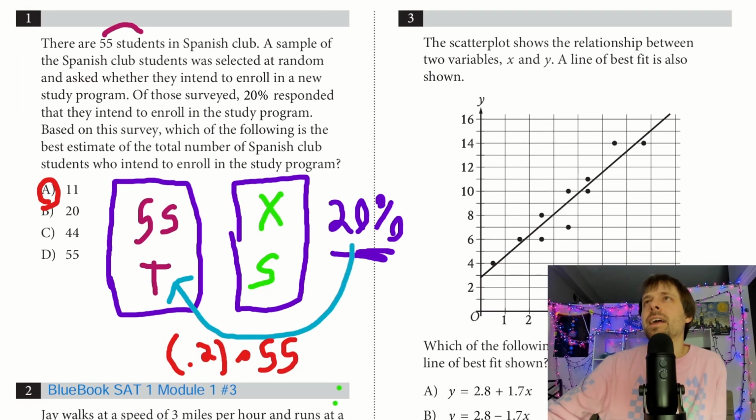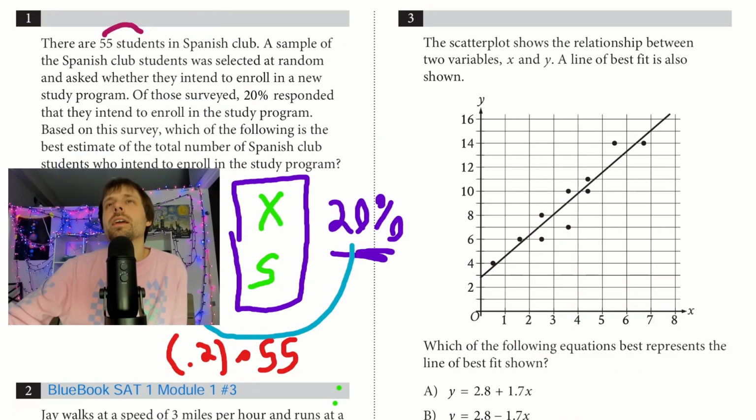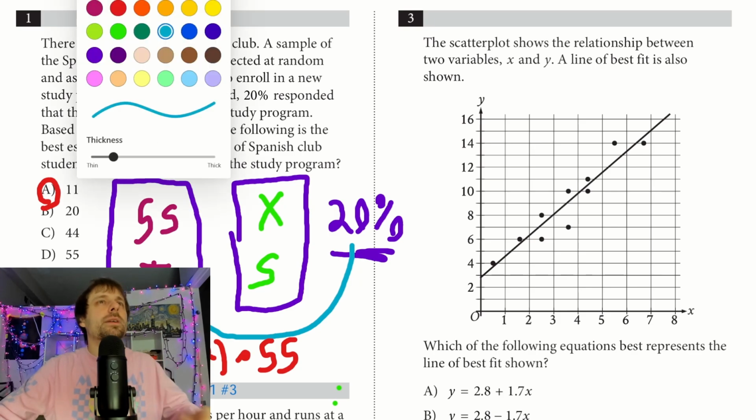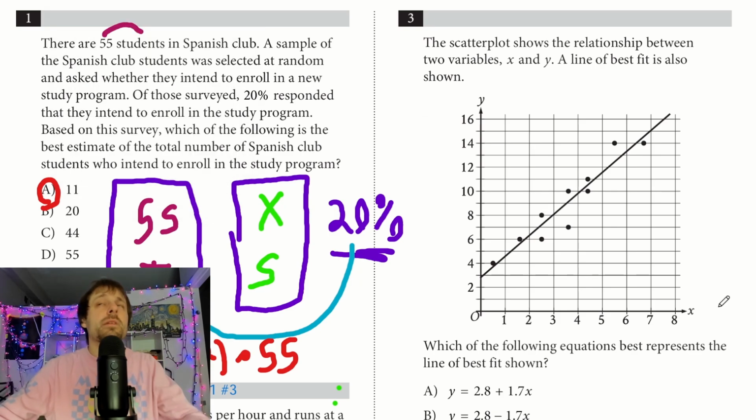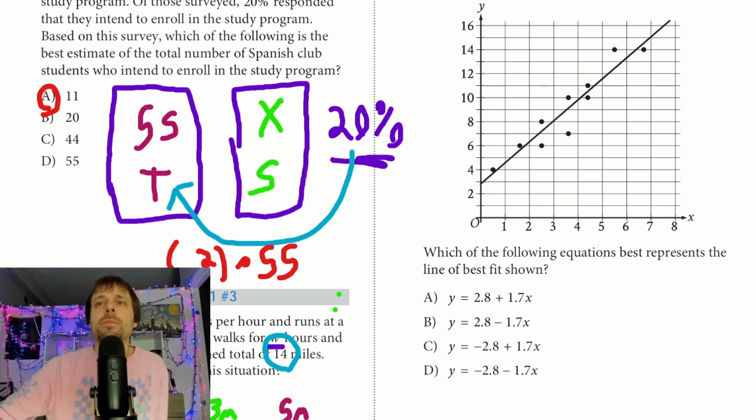I look up at number 3 here, and let's see, we got a graph, we got a line, and maybe they're going to ask us some aspects of it. So we have the relationship between 2 variables, X and Y. We have a line of best fit. Which of the following equations best represents the line? So I'm always just on the lookout for my intercepts, right? It looks like we have an intercept of (0, 3).